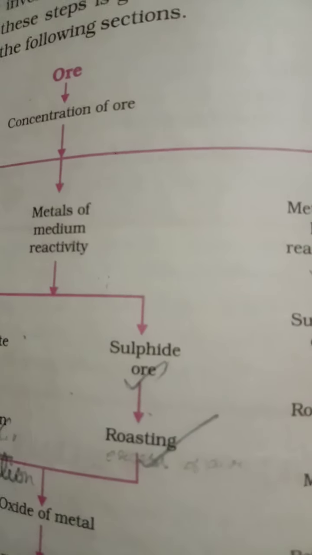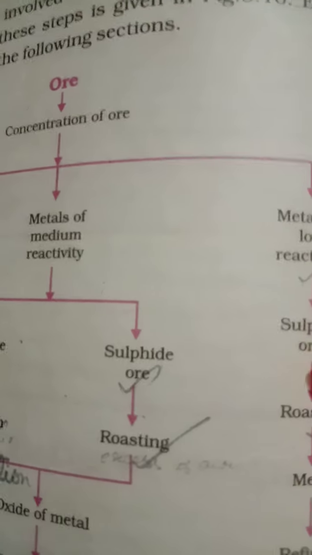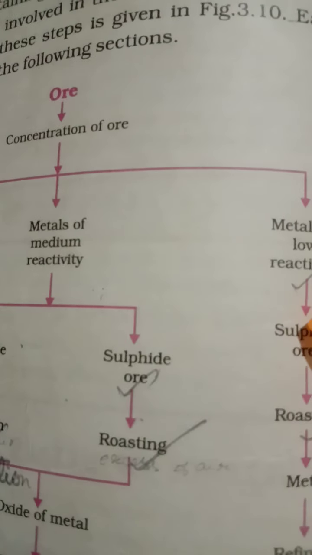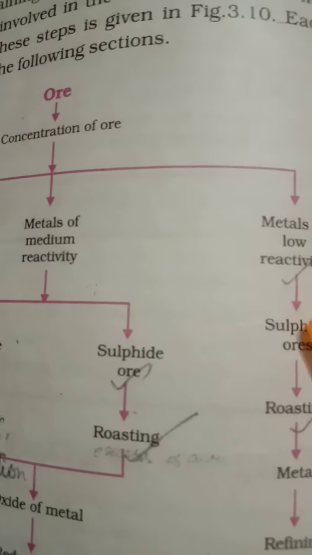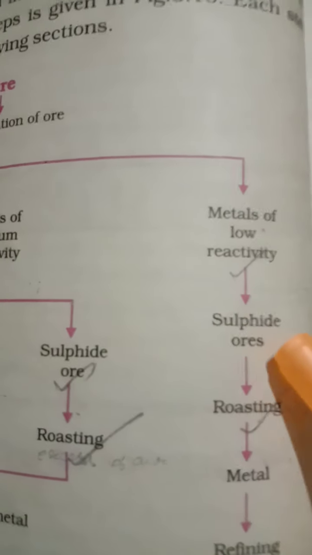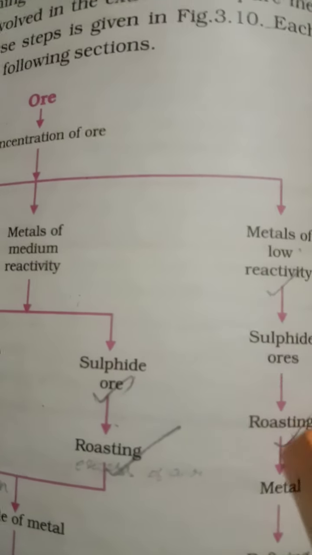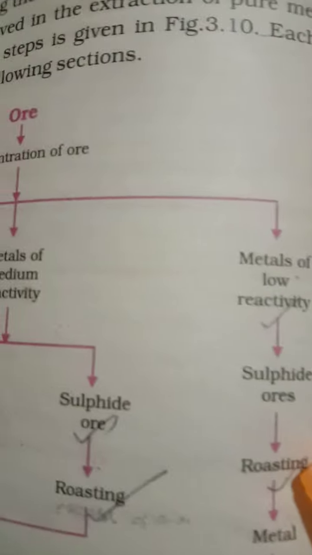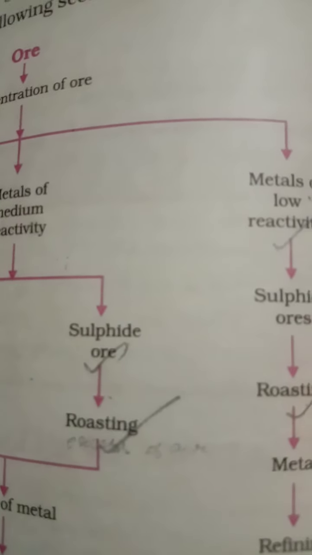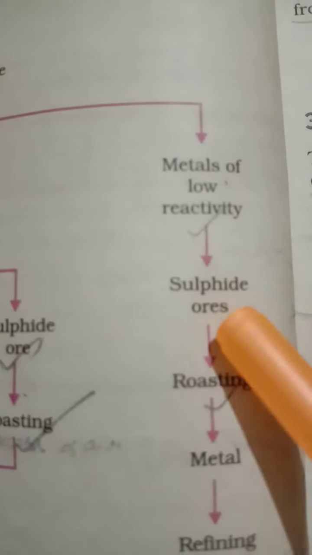Generally, sulfide ore is considered as low reactivity series ore. Okay, sulfide ore. Now, generally, it will be extracted by the roasting process.